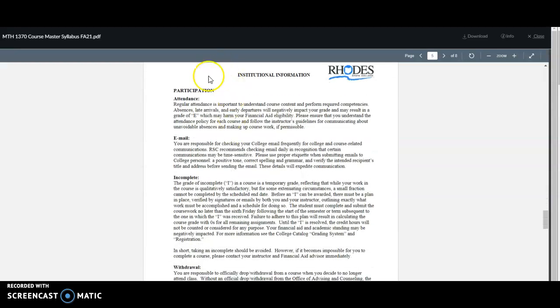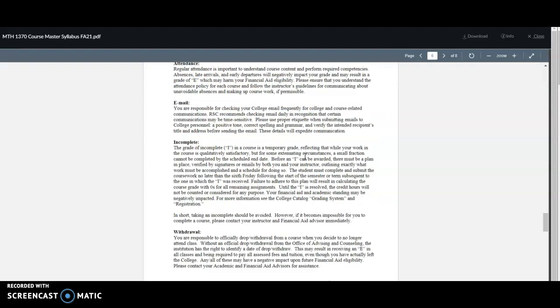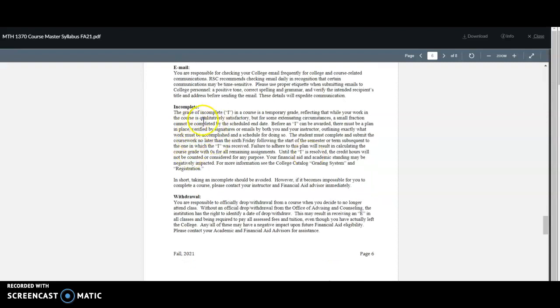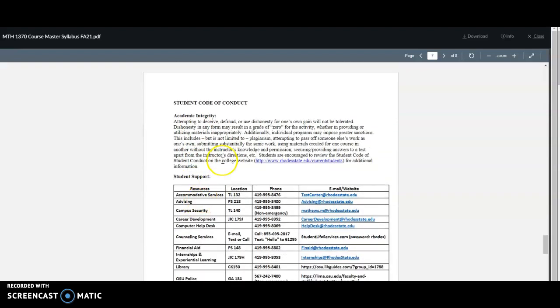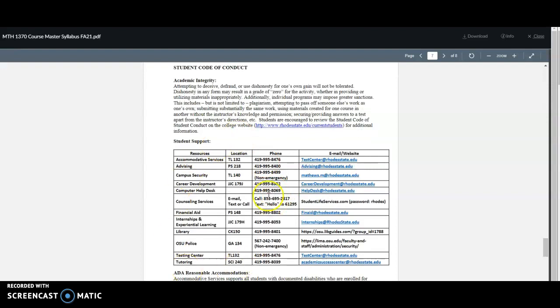Past that, there's just general information for the institution. I talked about a lot of this in terms of attendance and your responsibility for checking email. Different grades: if you're starting to feel like you might be unsuccessful in the course, you could look at an incomplete or withdrawal. And then there's later information for the course about academic integrity, and student support facilities here.